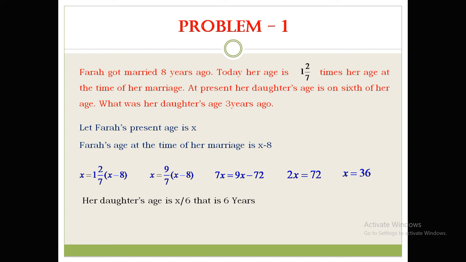What was her daughter's age 3 years ago? That means we need to go 3 years back, so it should be minus 3. Her daughter's age now is 6 years, so 3 years ago should be 6 minus 3. Definitely it will be 3 years. That's all. Let's move on to the next problem.